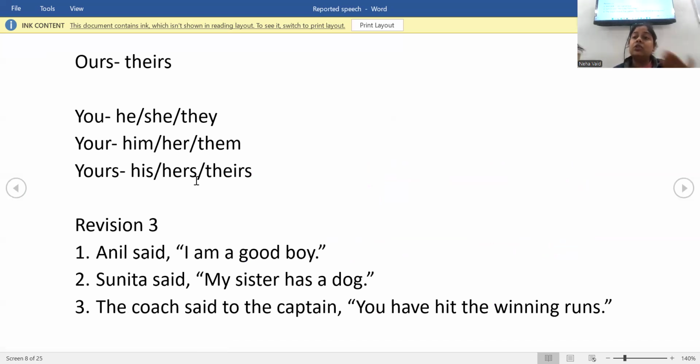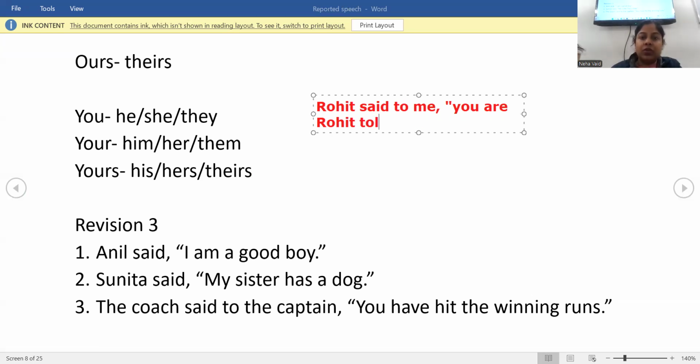Suppose Rohit said to me, you are good for nothing. So here, Rohit told me that I was good for nothing. So here, you changed to I. Why? Because me was the listener. So suppose I'm again repeating: Rohit said to me, you are. So what are we changing it to? Rohit told me that I was. So here, what is the concept?